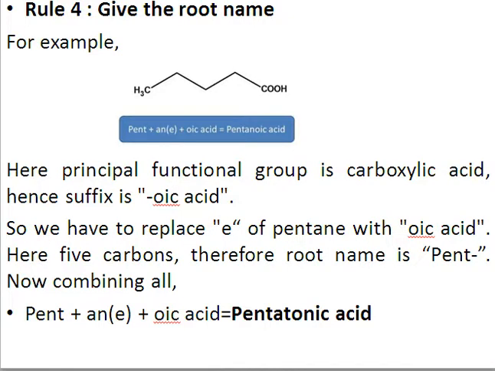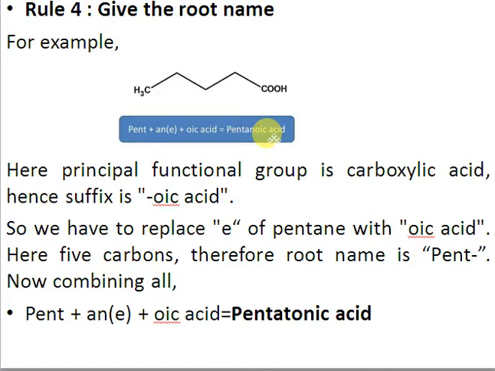For example, let's consider the root name for this structure. So just count the number of carbons. The number of carbons in this structure is 5, right? So for 5, we use the root name pent. All carbons are single bonds, so it would have been pentane, but we have a carboxylic acid here as a functional group, which is the principal functional group. So we'll remove the E of alkane and add oic acid as a suffix. So the name will become pentanoic acid, right? The name will be pentanoic acid.